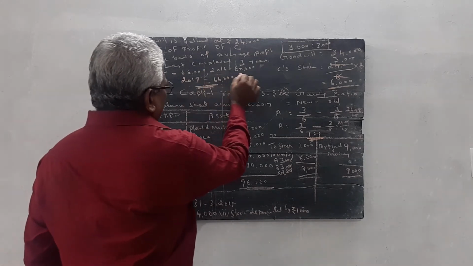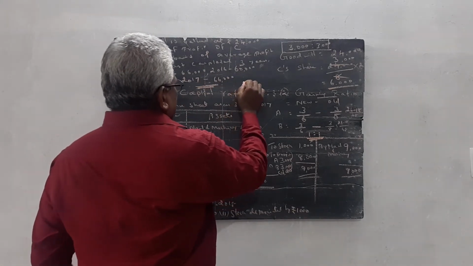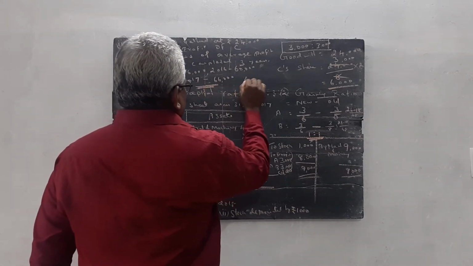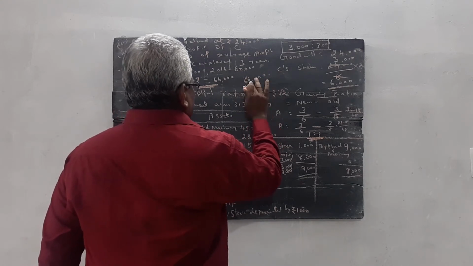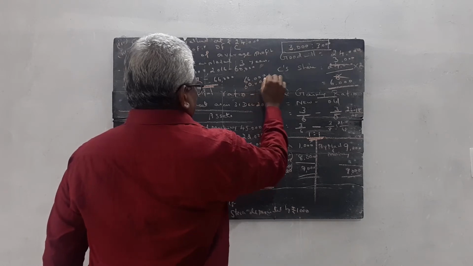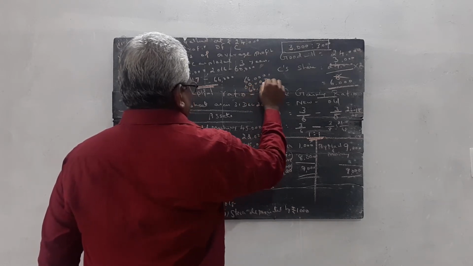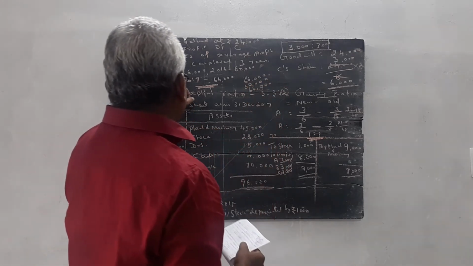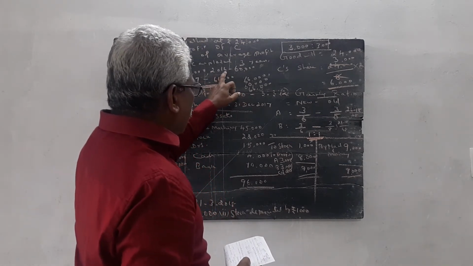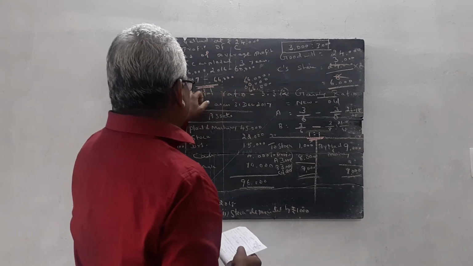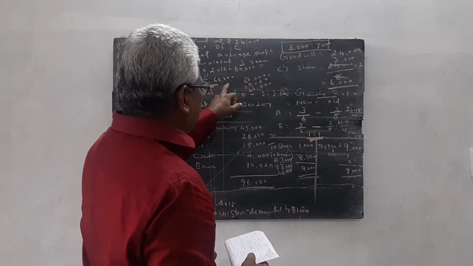The total profit for the last 3 years is 66,000 plus 60,000 plus 66,000. In the year 2015, the profit is 66,000. In the year 2016, profit is 60,000. In the year 2017, profit is 66,000.